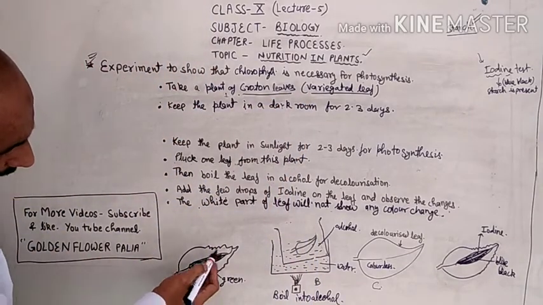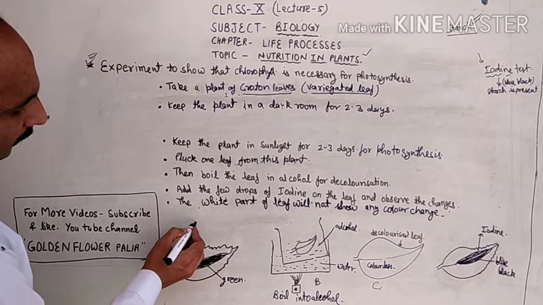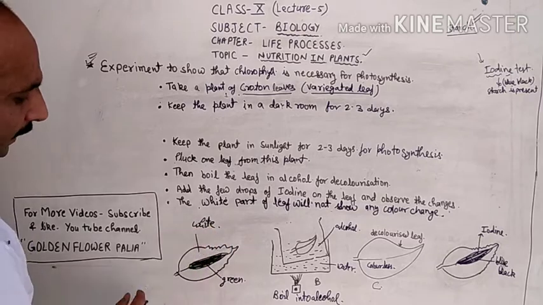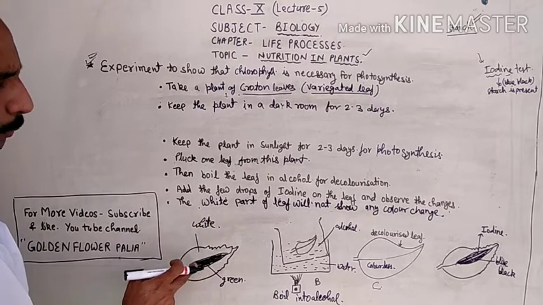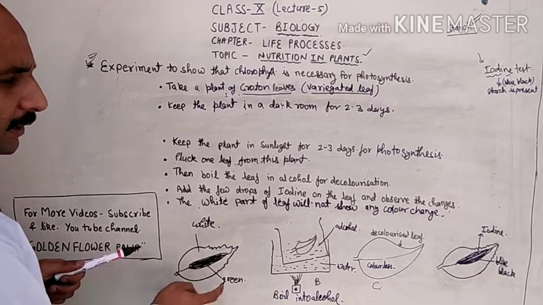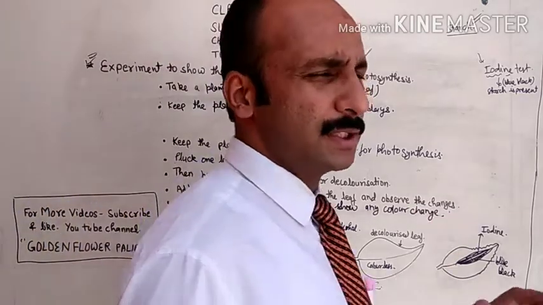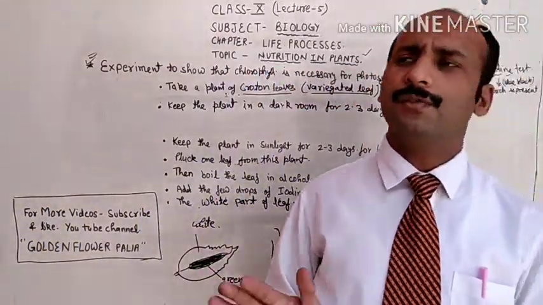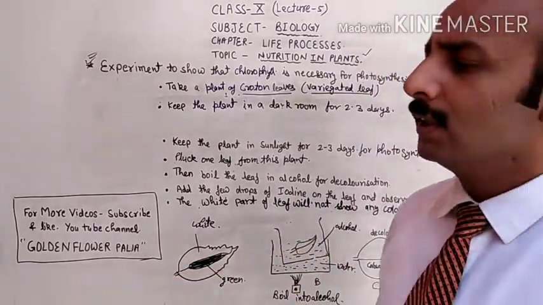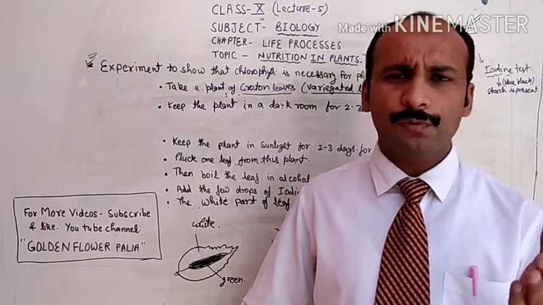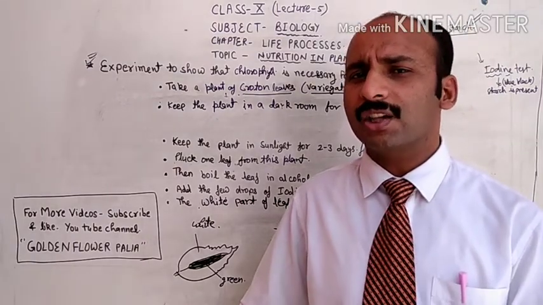As you can see here, this is the leaf of the croton plant. This part of the leaf is white and the middle portion of this leaf is green in color. So you have to take this kind of plant. Then you have to follow the same procedure which we followed in the last experiment. You have to keep this plant in a dark room for 2 or 3 days for destarching.